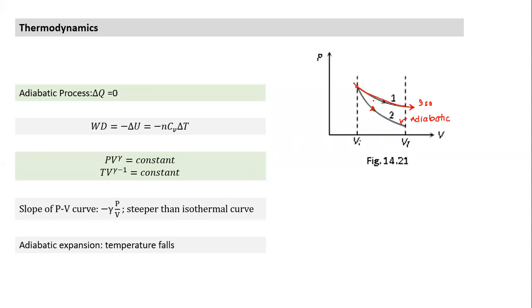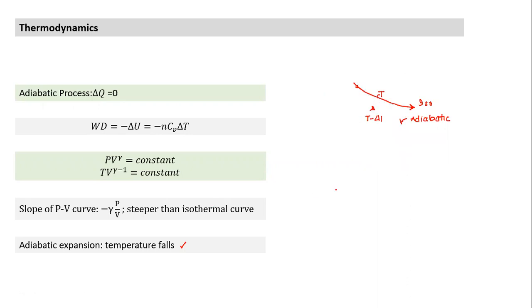Yeah. So what is happening in expansion is that it is going below the isothermal curve. This isotherm is for temperature T. Any point below this isotherm is at a temperature lower than T. So since after expansion it falls below the isothermal curve, it means the temperature will fall. So from the curve also, and from the energy angle also, we understand that in adiabatic expansion the temperature falls. And that's how the adiabatic process is carried out.